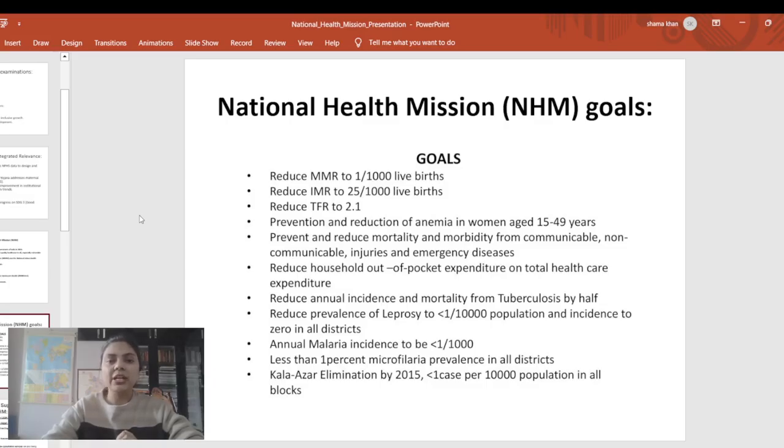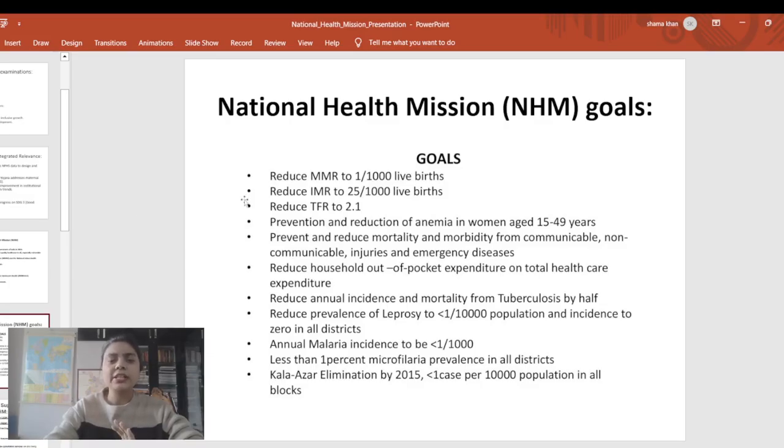Apart from that, we are trying to reduce anemia in women and mortality and morbidity from communicable and non-communicable diseases. We also have a goal to reduce household out-of-pocket expenditure on total healthcare expenditure. As per WHO, the World Health Organization, India's household out-of-pocket expenditure is more than 65%.